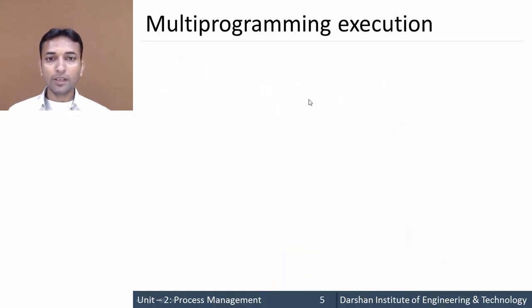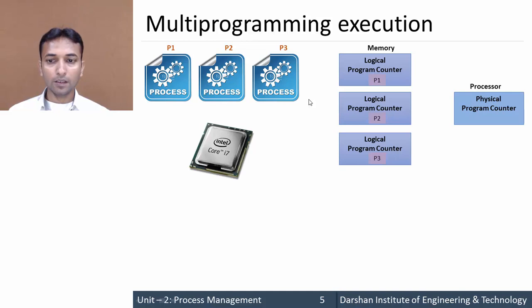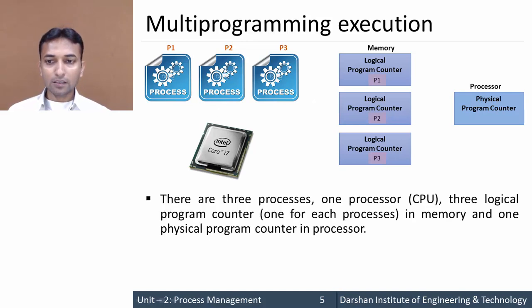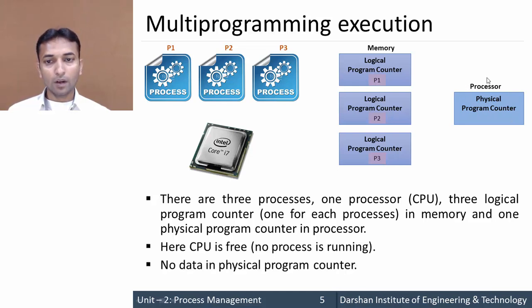Now how does multiprogramming execution take place? Let us consider these three processes P1, P2 and P3. There is only one physical processor or CPU. Each process has its own logical program counter in memory, and there is one physical program counter in the processor. Whenever any process is executed, the content of its logical program counter has to be loaded into the physical program counter. Then and only then can that process be executed.